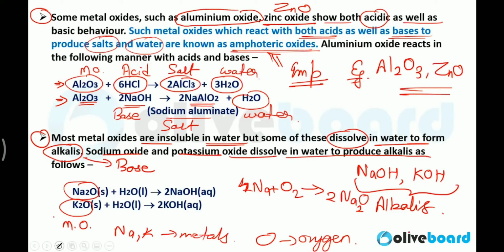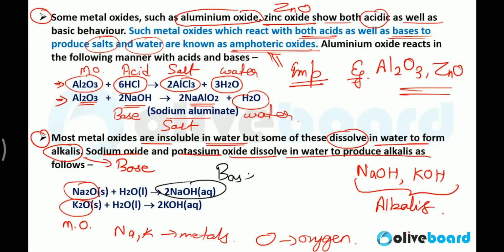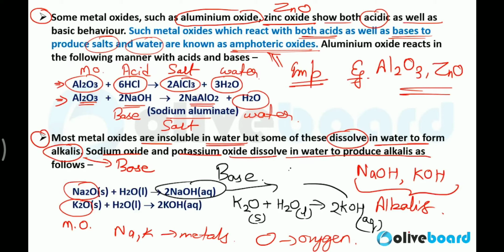And when you dissolve this sodium oxide in water, you will get sodium hydroxide base. Clear? And similarly, when you dissolve K2O, potassium oxide, in water, solid form of potassium oxide in the liquid form of water, you will get an aqueous solution of potassium hydroxide base, and these are strong bases. Clear?